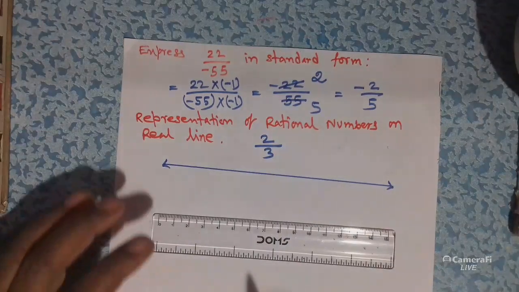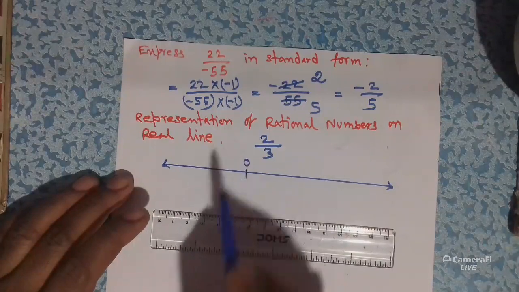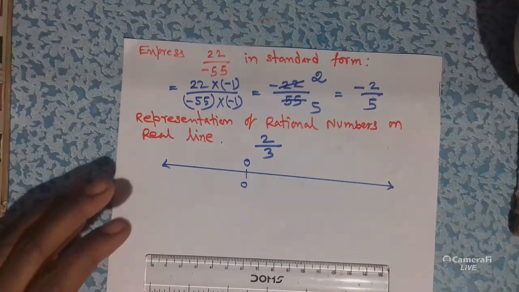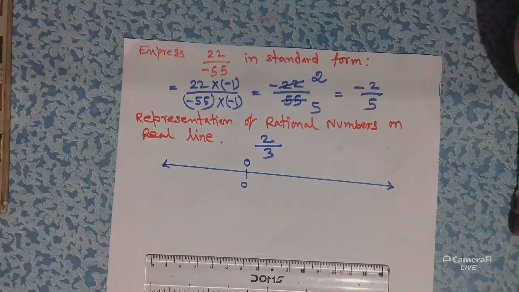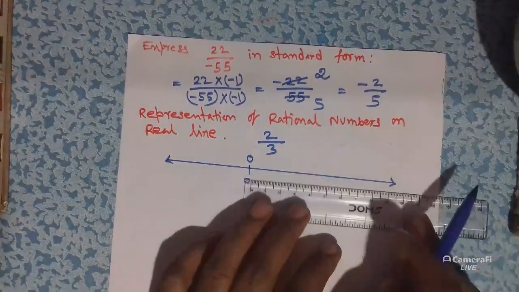Now take a point O, suppose it is 0, and then you have to set a unit value, or unit distance, that is OA.